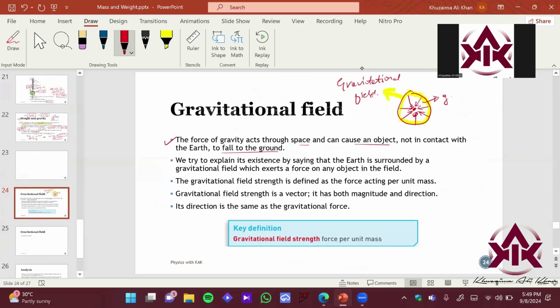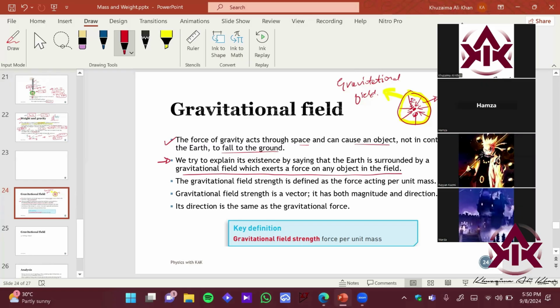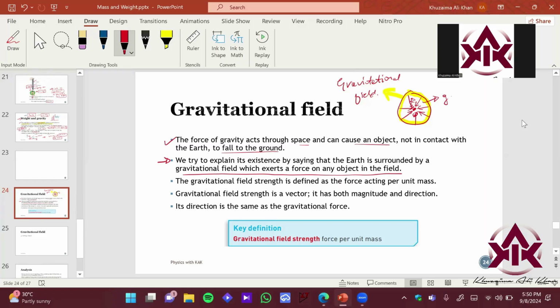ठीक है, so we try to explain its existence by saying that the Earth is surrounded by a gravitational field which exerts a force on any object in the field, right? So imagine कि this is the field. Even if you are, let's say, in an aeroplane over here, right? In an airplane, यहाँ पे भी there would be a force of gravity acting. Still, you are not in contact with the earth. You are just sitting in a plane, which is flying in the air, which is also not having any contact with the ground. Still, it is going to attract you, right?